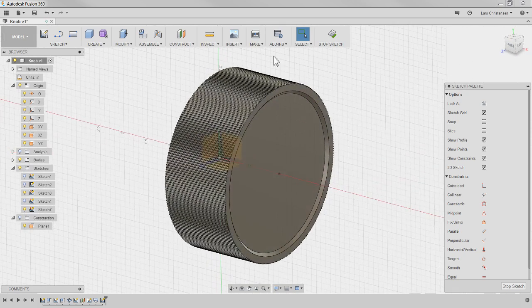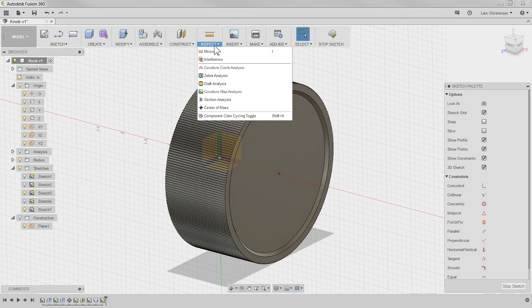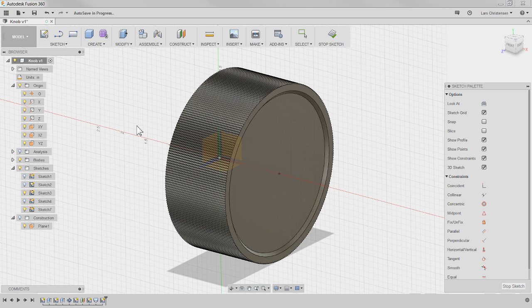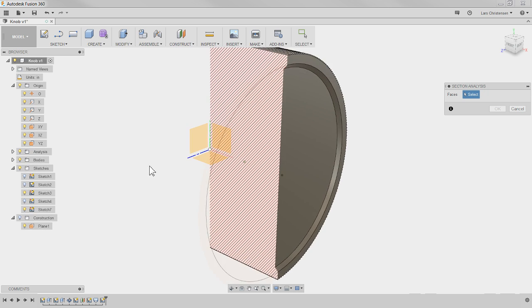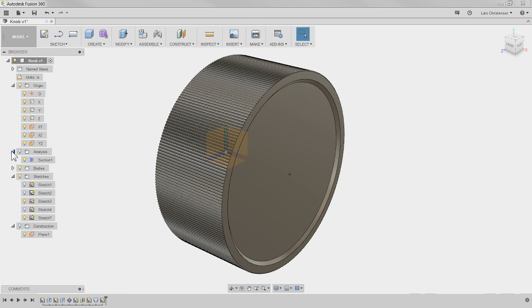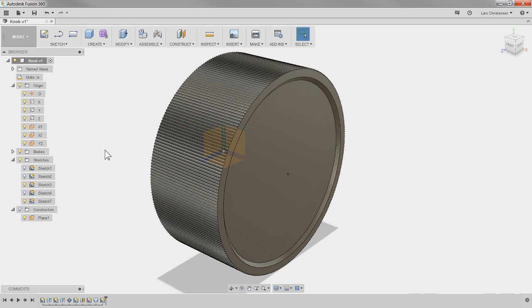But don't forget that there is actually a tool in the Inspect drop down. No, Inspection. You can do, wow, I've been on vacation, can you hear? In the Inspection drop down, there's Section Analysis. Don't forget about this tool. That can be super helpful, but I probably can't do it while I'm inside of a sketch. Oh, see? All right, there we go. You can actually do section analysis right in here. And I had already created one, so that's why it came up. See, I've already done that. Let me delete that again. So now it's like it never happened.